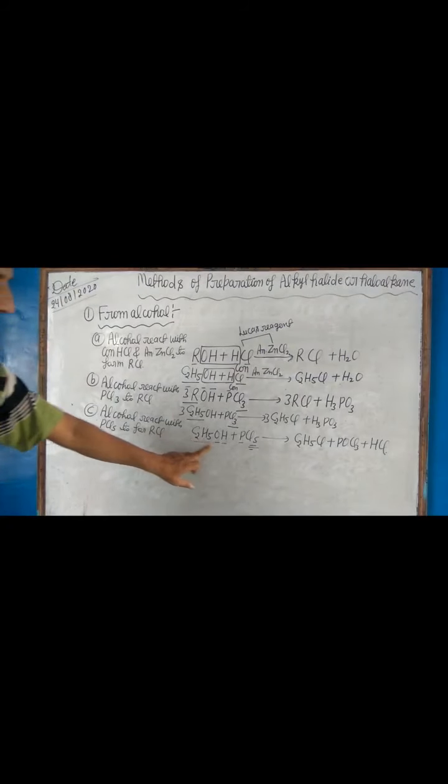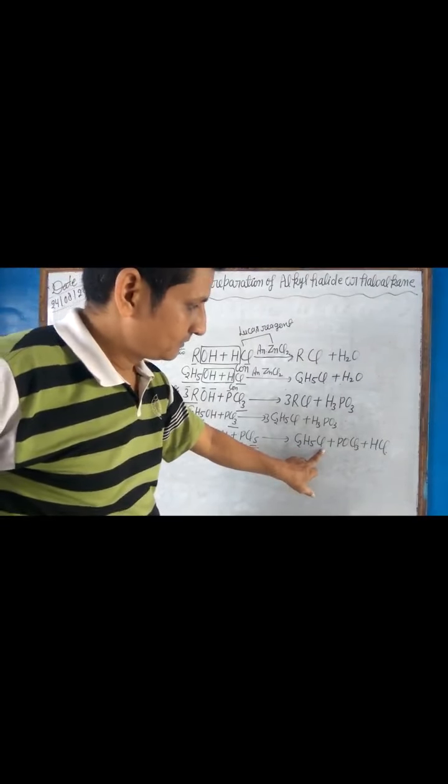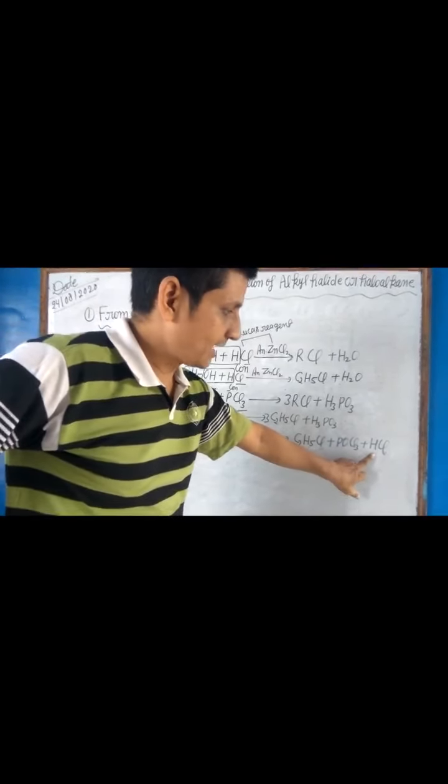Dear students, alcohol reacts with phosphorus pentachloride to form ethyl chloride, phosphorus oxychloride and hydrogen chloride.